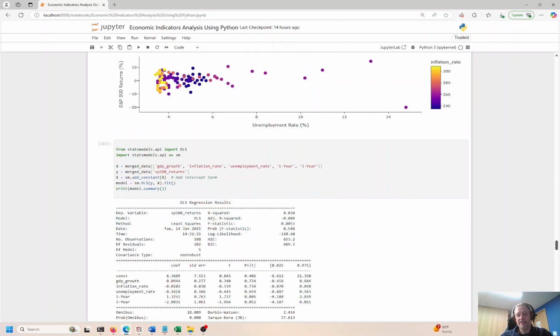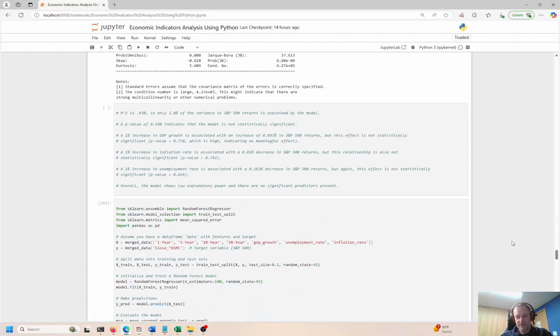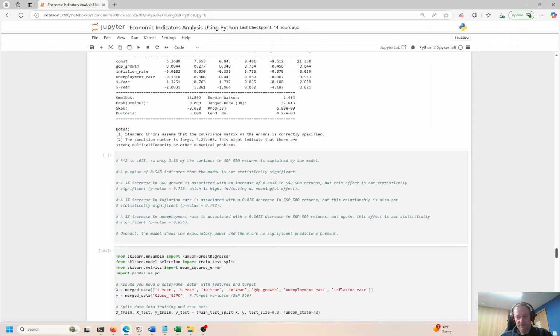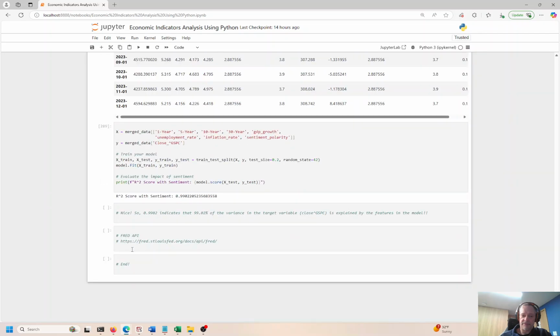Let me skip to the end. It's probably better to show you this now rather than later. If I can, why is it getting stuck there? Okay, thank you. I love it when the computer does what you tell it to do. When it doesn't do what you tell it to do, it's kind of frustrating.